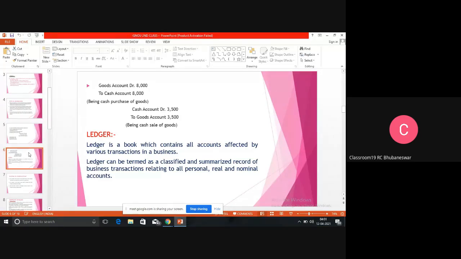So in ledger, it records all three accounts. That means it records personal account, it records nominal account, and it records real account. That means there is an account of RAM, there is also an account of cash, and there is also an account for revenue. That means in personal account there is a separate account, in case of real account there is a separate account, and in case of nominal account there is a separate account. So in journal entry everything is at one place, but in case of ledger account it is separately recorded. So journal is known as primary book, ledger is known as original book.